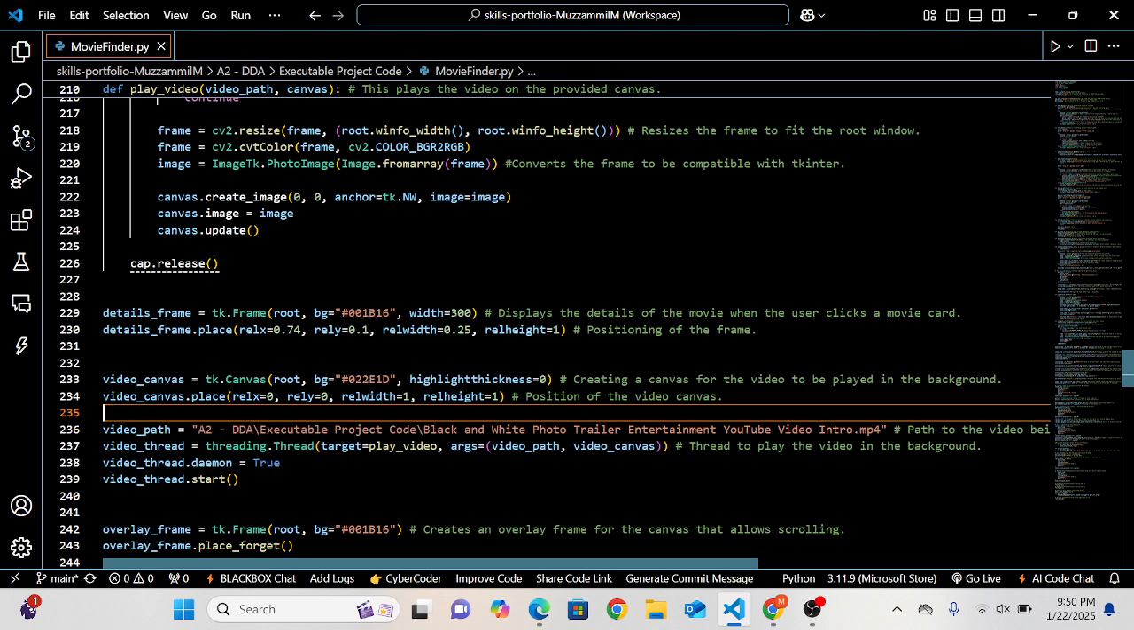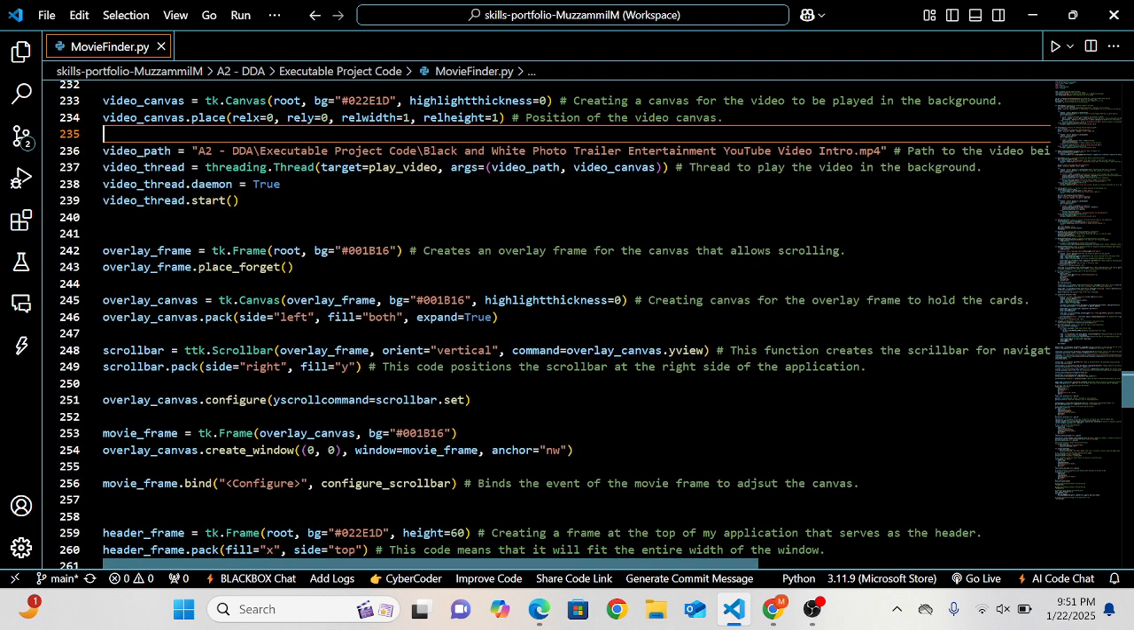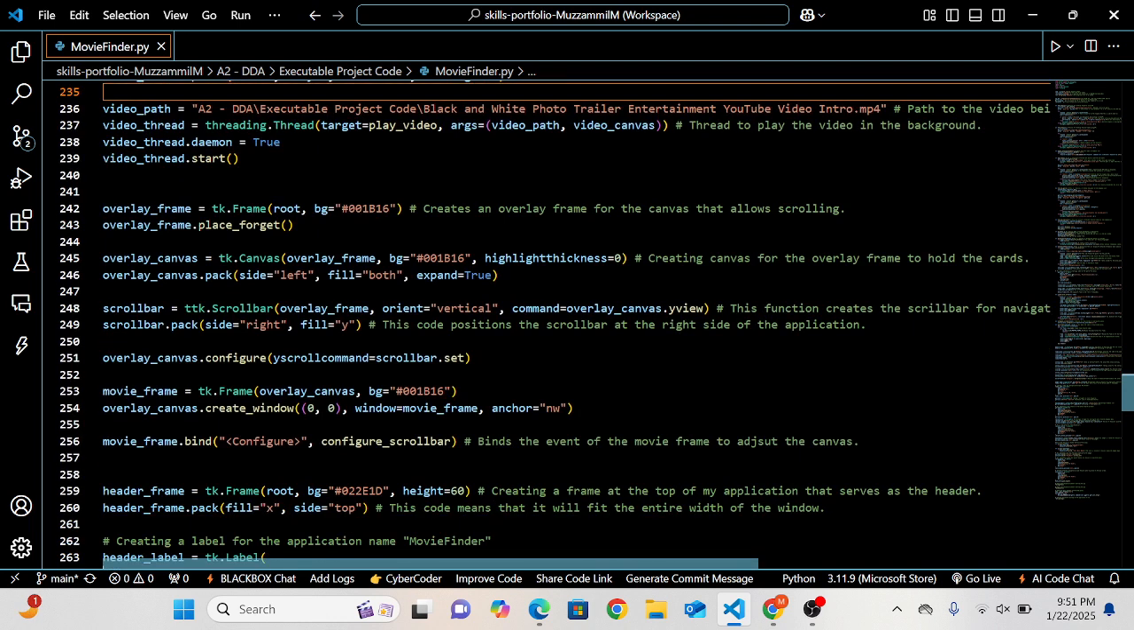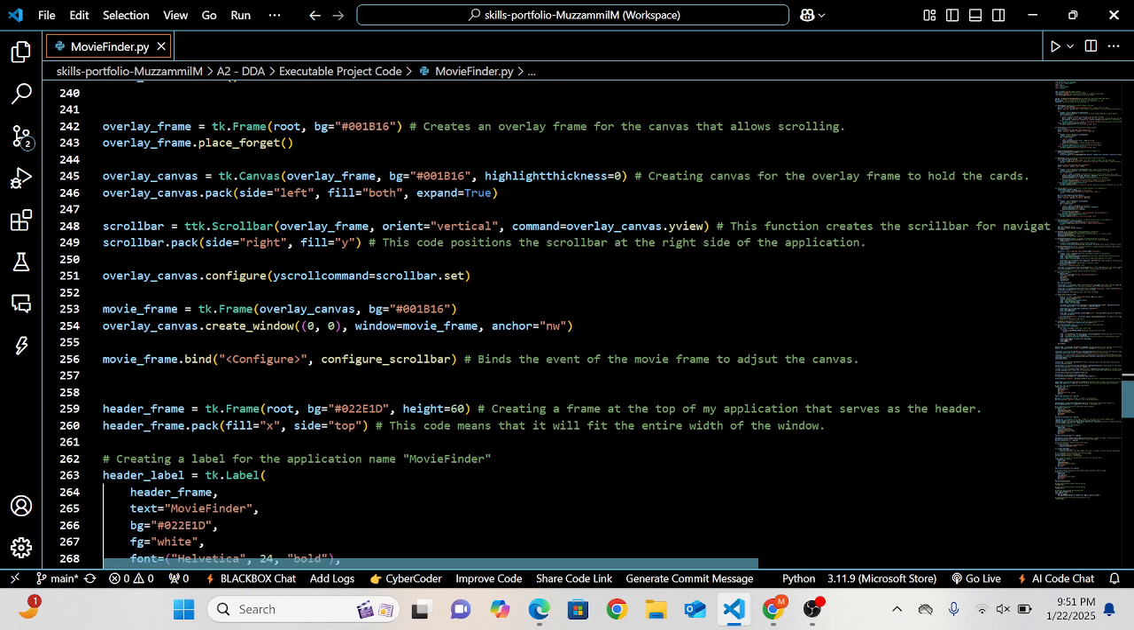Then below I added the threading over here as well for better run time, so that it doesn't lag, because when I did not add threading, I noticed that my app was lagging a lot. It would take a lot of time to process, and when a user would search, it would take a lot of time. So I added threading over here as well for better performance. And then I created a canvas over here for the overlay frame and for the scroll bar to be on top, so that the navigation will be easier.